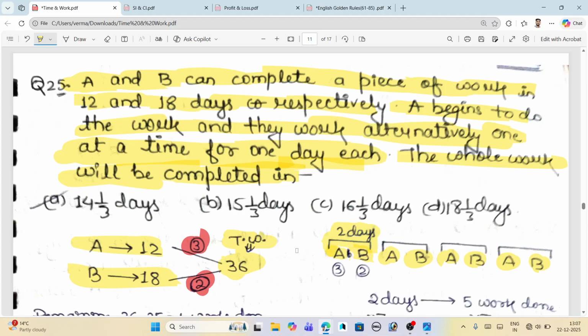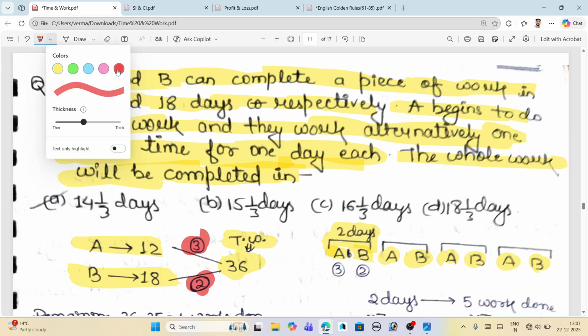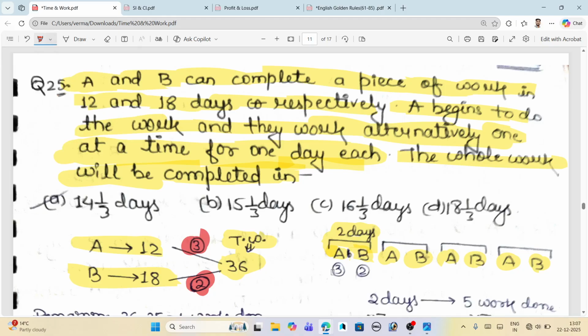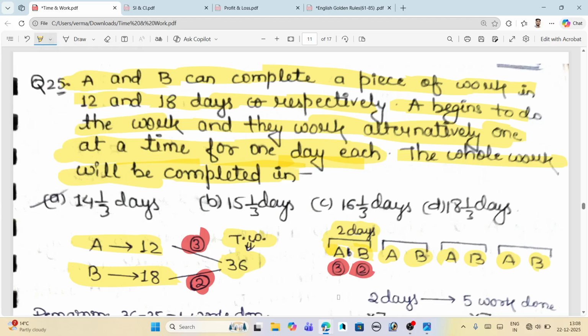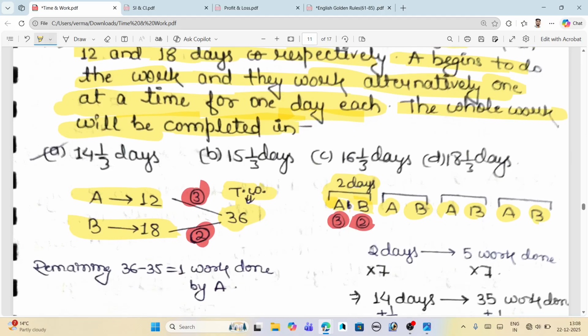You already found that the efficiency of A is 3 and the efficiency of B is 2. So in 2 days, total work done is 5 units, because 3 plus 2 is 5.